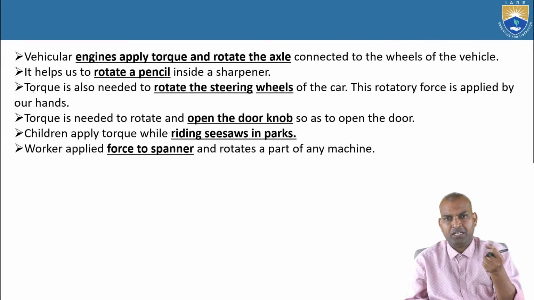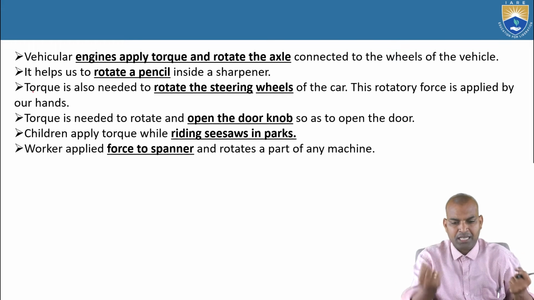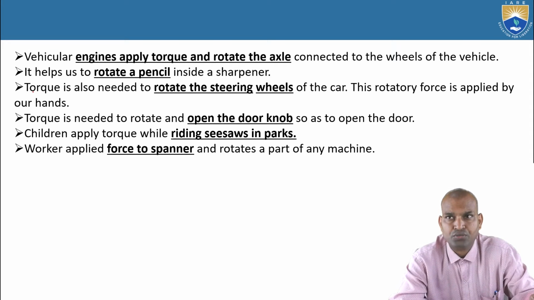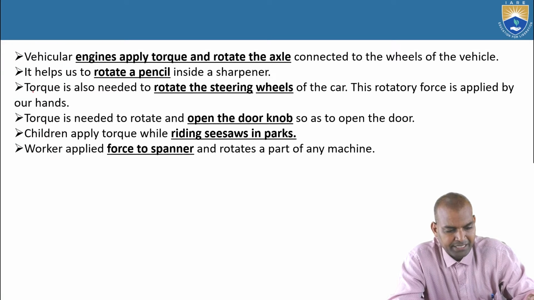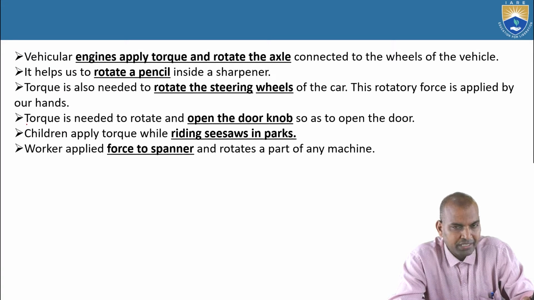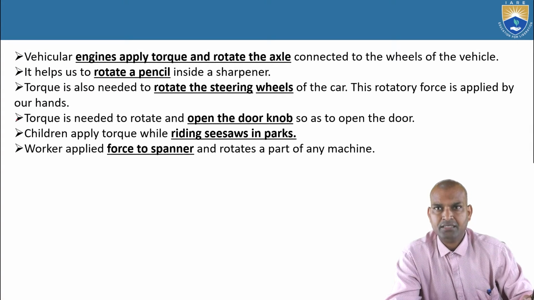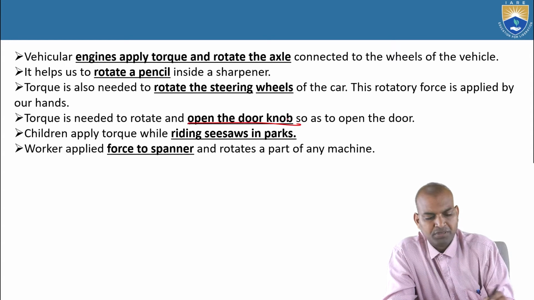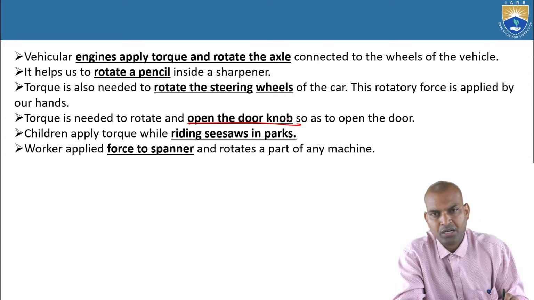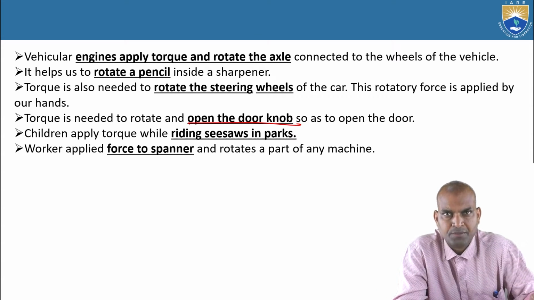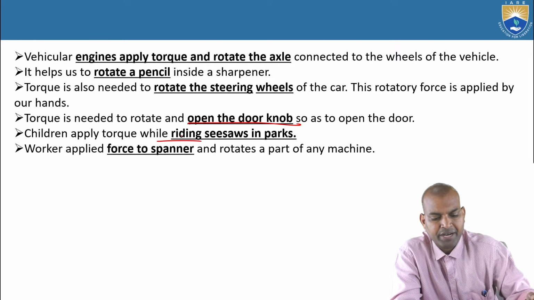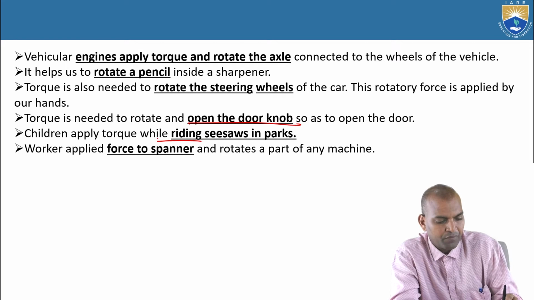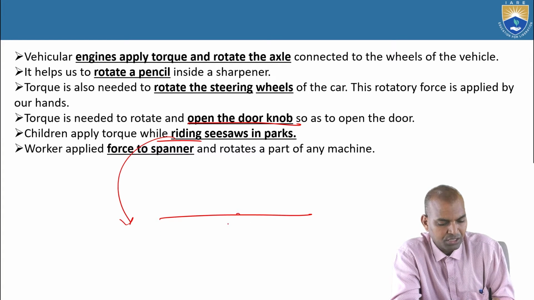If you consider the four-wheeler, the rotation comes from the torque. This rotary force is applied manually by our hands. Torque is also needed to rotate the doorknob so as to open the door. And children also apply torque while riding seesaws in parks. What is the seesaw? Yes, this is the seesaw.